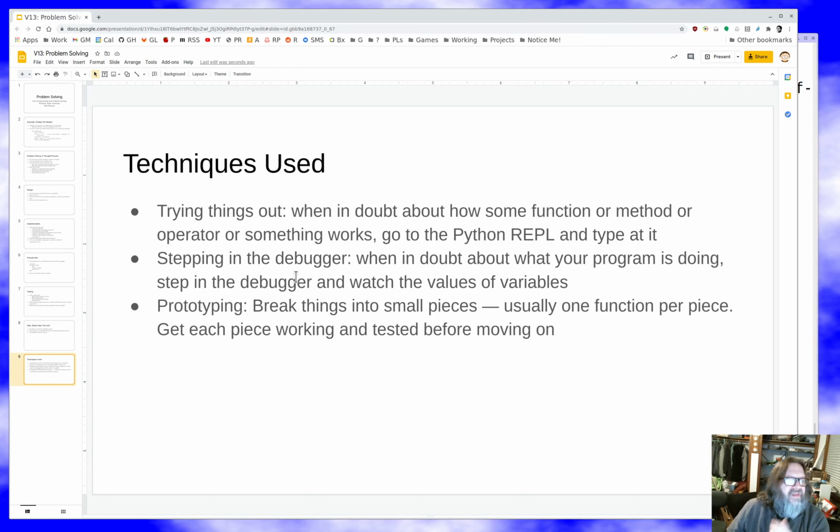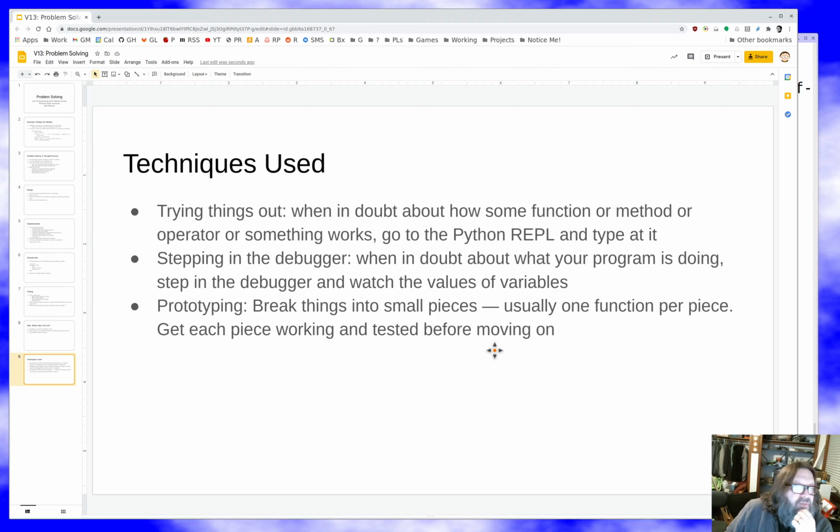So let's talk about some of the things. Trying things out is great. When you're in doubt about something, go to the Python REPL and type at it. I do that all the time to see what's going on. Stepping in the debugger is great. Prototyping is great. Breaking things into small pieces. I usually try to get one function per piece. And so for these little functions I've built, that's great. For a bigger program, I'm probably going to break it into small functions.